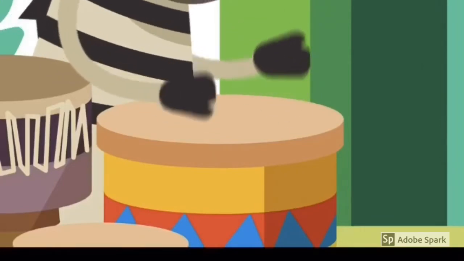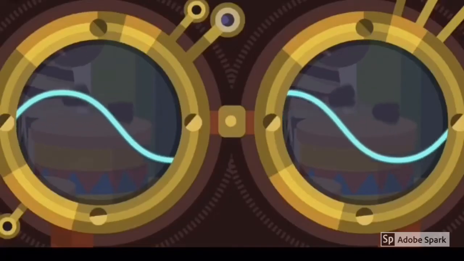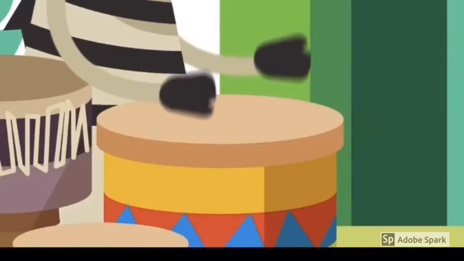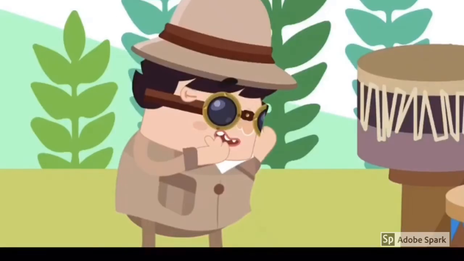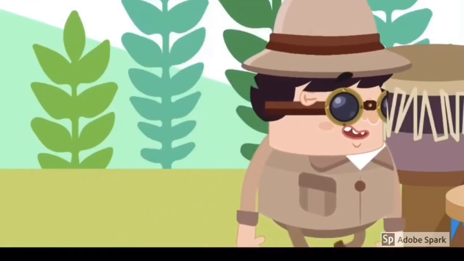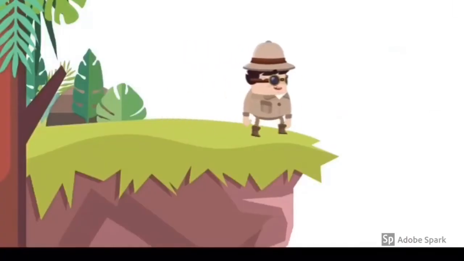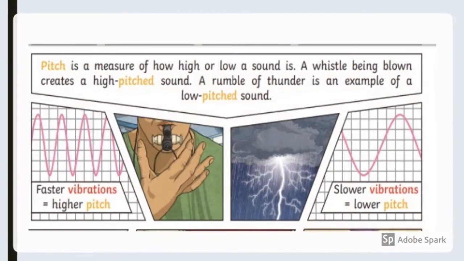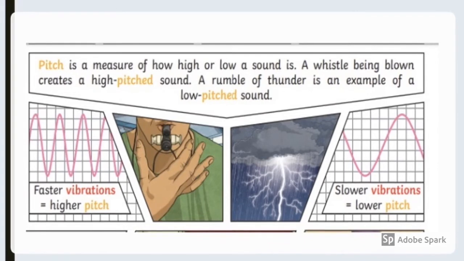And some of the waves are long, loose, rolling waves, like this. A drum with a loose skin makes this sort of wave. It's what we call a low-pitched wave. Excuse me. I think maybe you need to take the glasses off. You're about to walk in. Oh, too late. So we now know that pitch is a measure of how high or low a sound is.